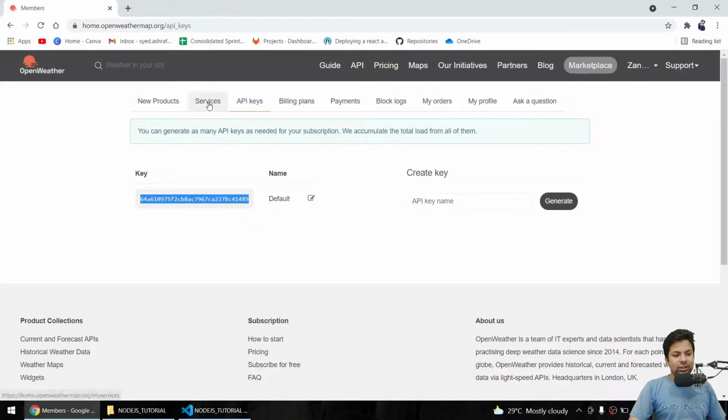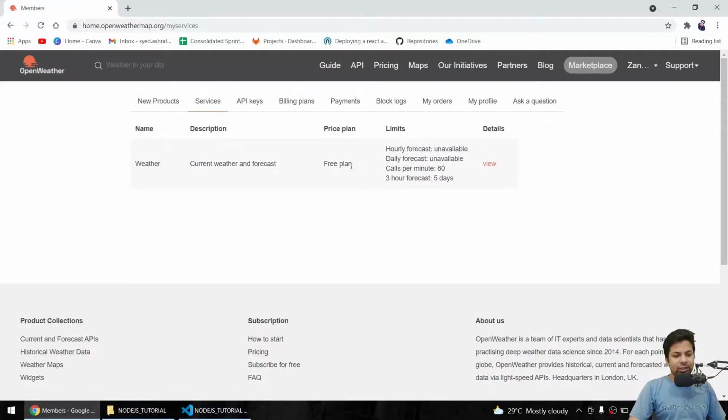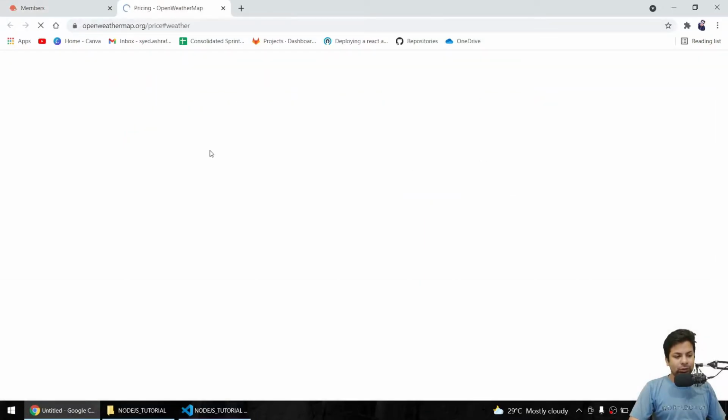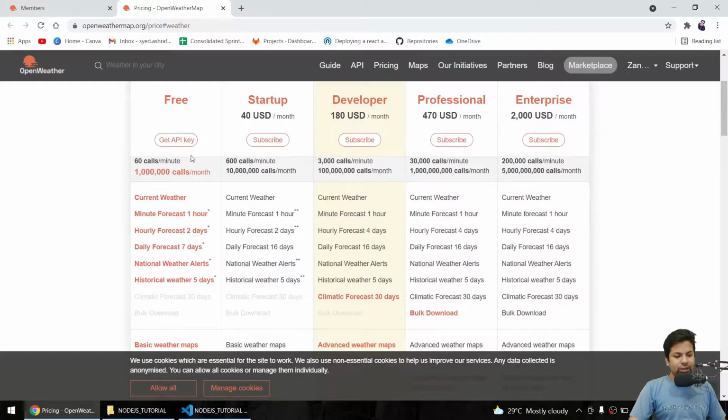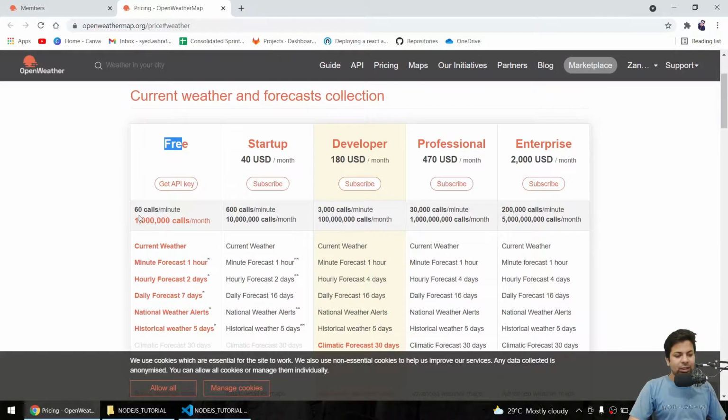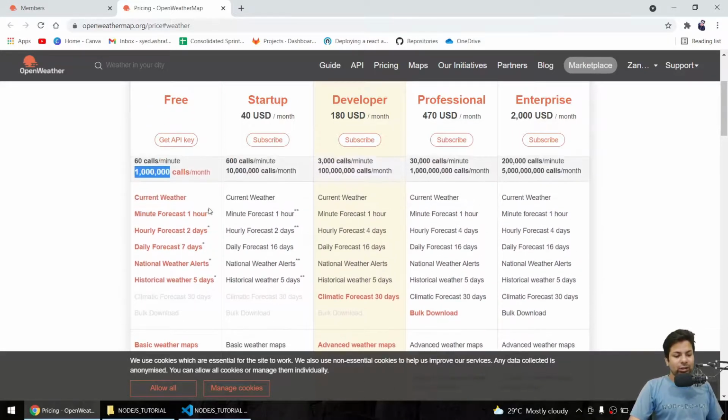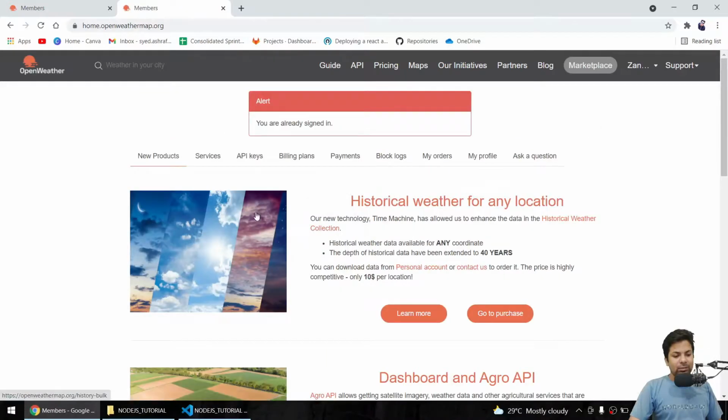Now we'll check the services. Weather API. So we'll use this weather API. It's free and it's 60 calls per minute. You can see they have put a threshold. More than 60 requests in a minute, they'll just block your API key. And how much is this? 1, 10, 100,000, 10,000, lakh, 10 lakh. I think 10 lakh calls a month. So let's just get the API key.